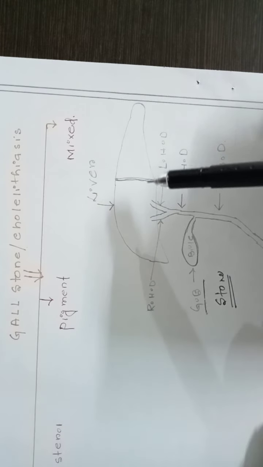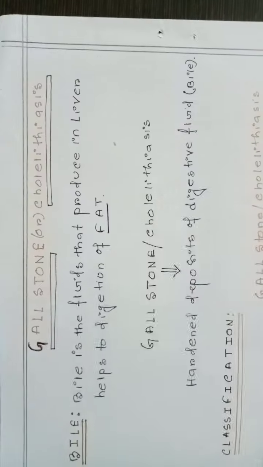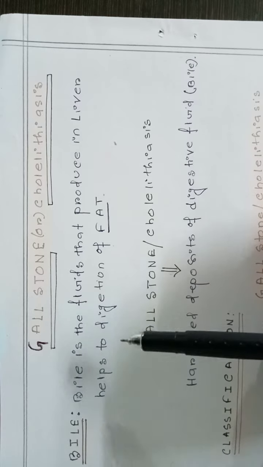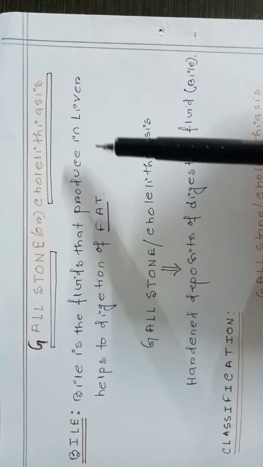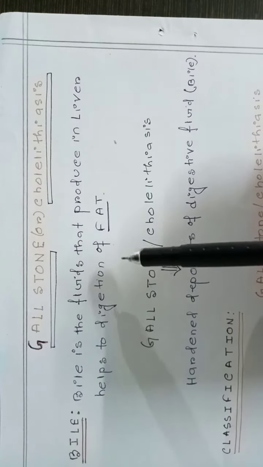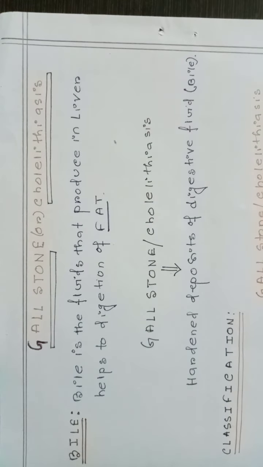Hepatic system. Why is it called the hepatic system? Because the liver contains hepatocyte cells. So this is otherwise called hepatic. Coming to our definition of bile: bile is the fluid that is produced in the liver and helps in the digestion of fat.